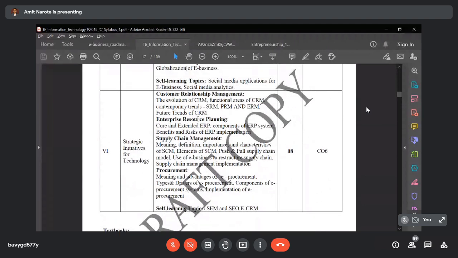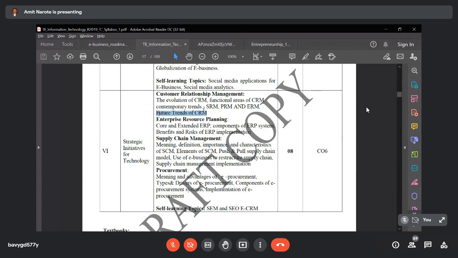And the last module, module number 6, that we are going to discuss. In module number 6, the first part is customer relationship management. Here we are going to discuss the evolution of customer relationship management, where it evolved, then the functional areas of customer relationship management, the contemporary trends, what is SRM, what is PRM, and what is ERM.